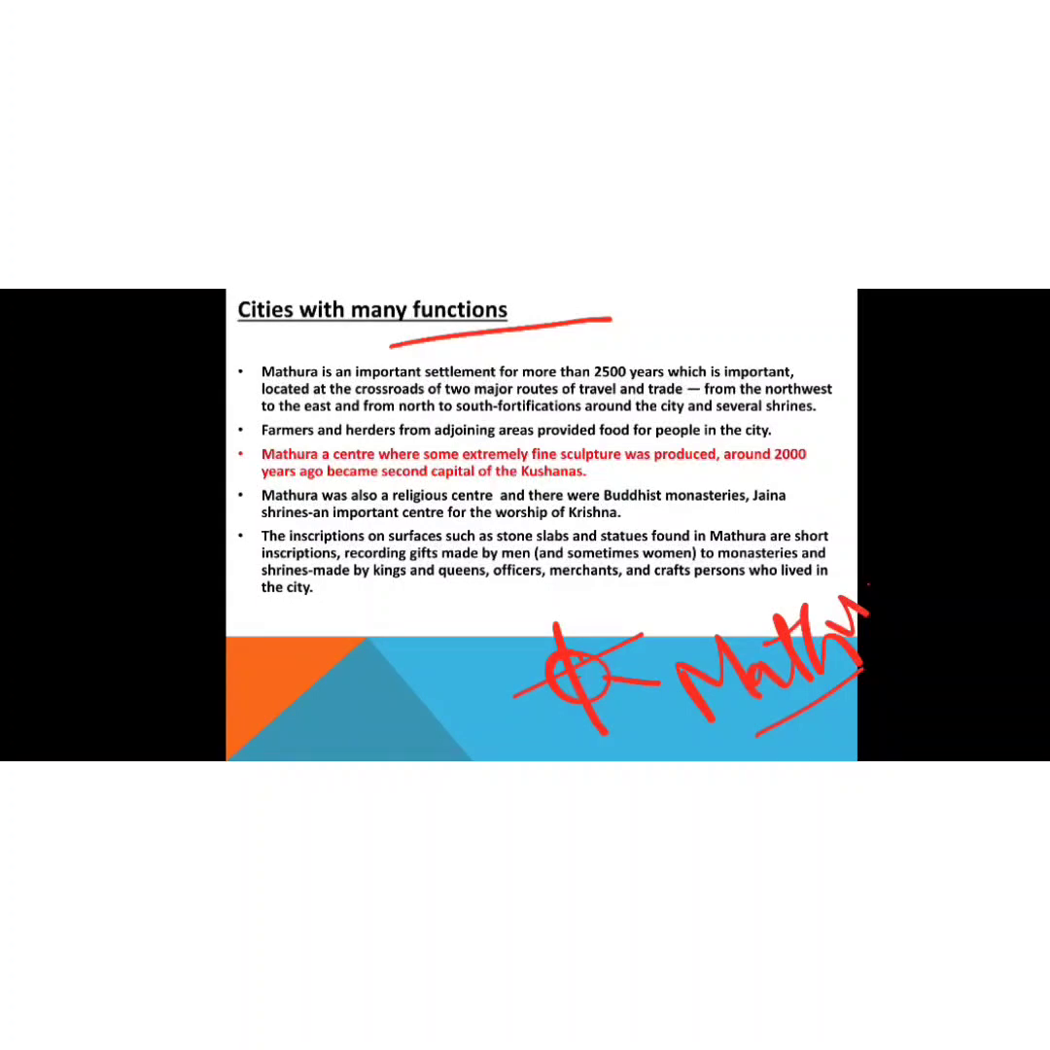The farmers and herders from adjoining areas provided food for the people of the city. The villages around Mathura provided food to the people of the city through their agriculture. Mathura was a center where some extremely fine sculptures were produced around 2000 years ago, and it became the second capital of the Kushanas.